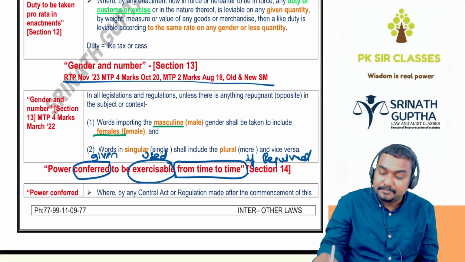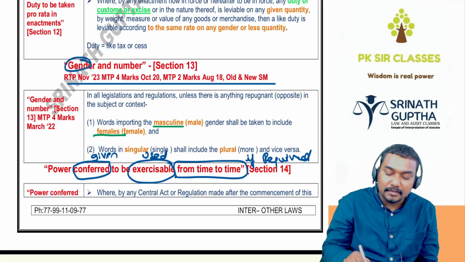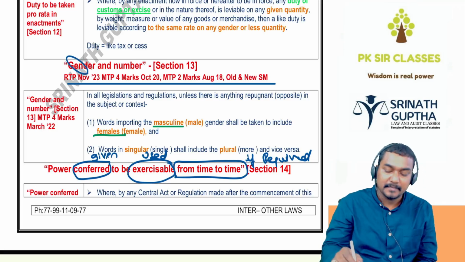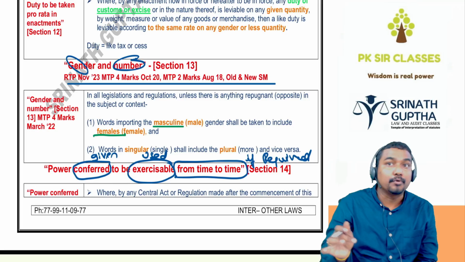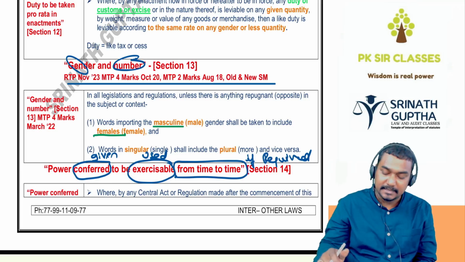Next, gender. Look how big this is in the exam. So gender: male includes female, female includes male, and number: singular includes plural, plural includes singular.